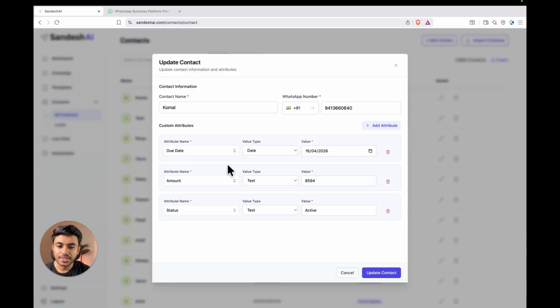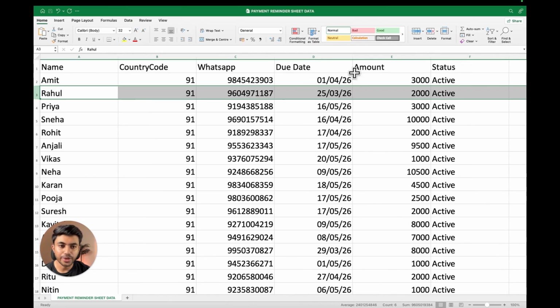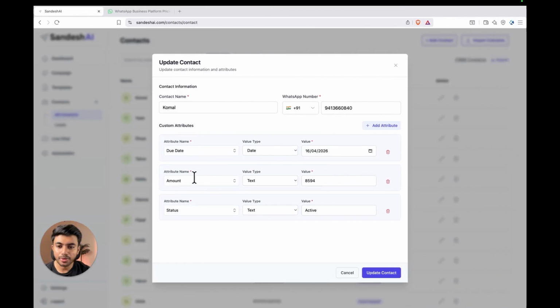And here, as you can see, these are the attributes from the CSV file, which is this: due date, amount, and status. If you want to edit some information, you can easily do it from here. Now let me close this.